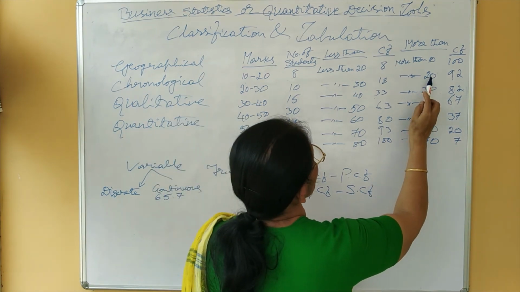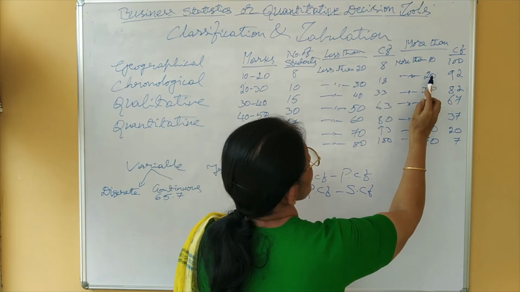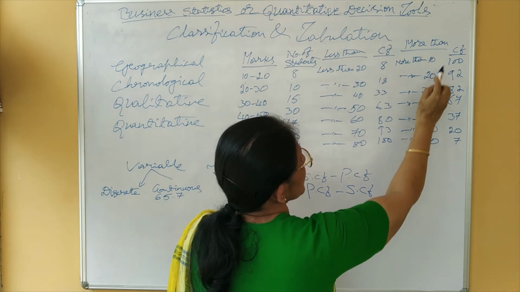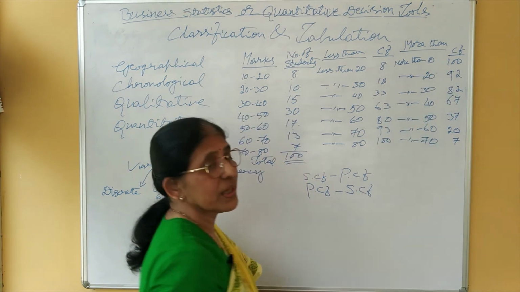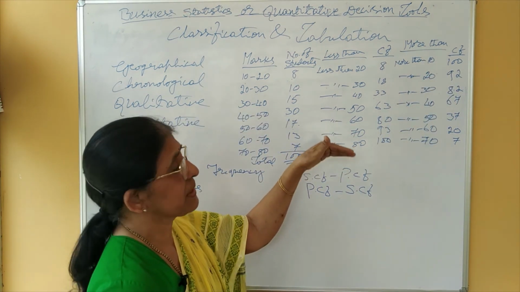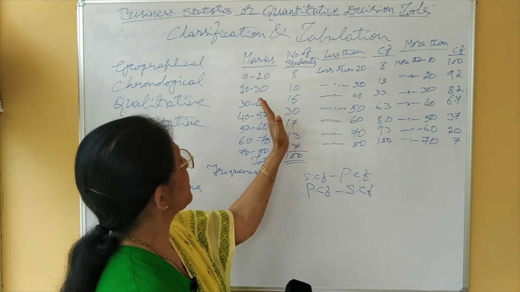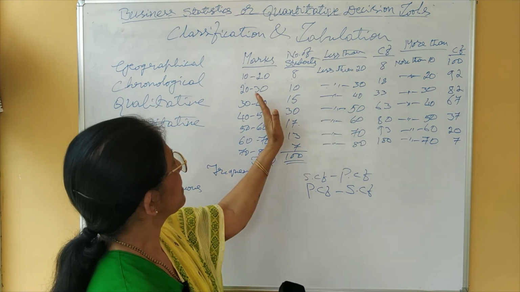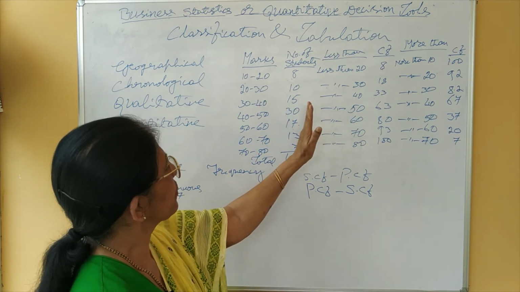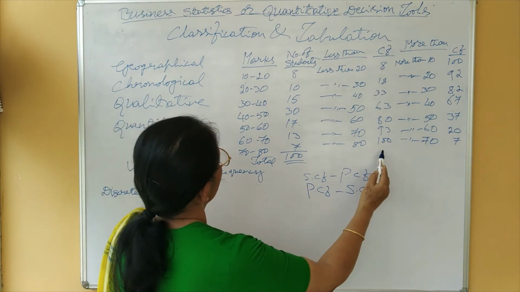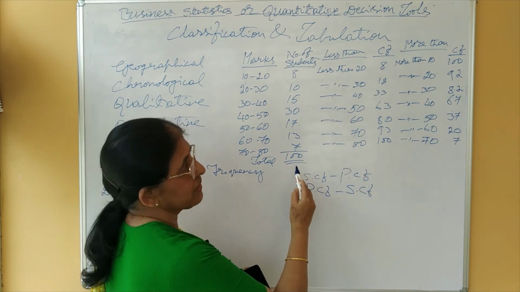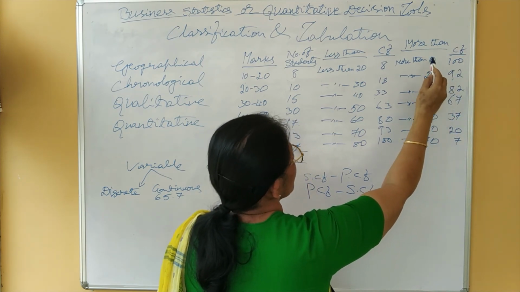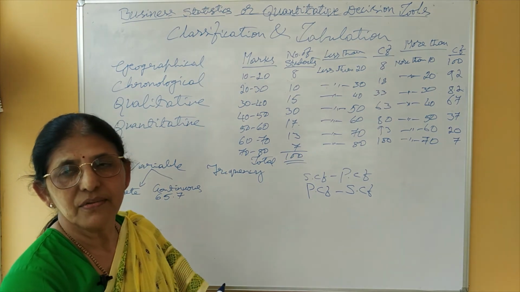Then more than 20 means more than 20 but less than 30, so this more than 20 is excluded. Therefore, there we go on subtracting. Here, when you convert from simple to cumulative, we go on adding. The last one is equal to total frequency. In case of more than, the cumulative frequency of the first one is equal to total frequency.